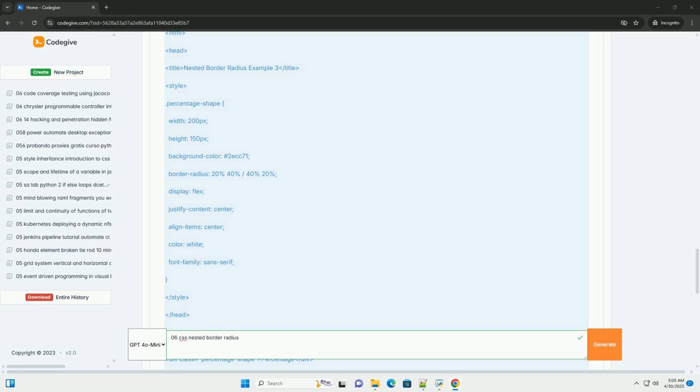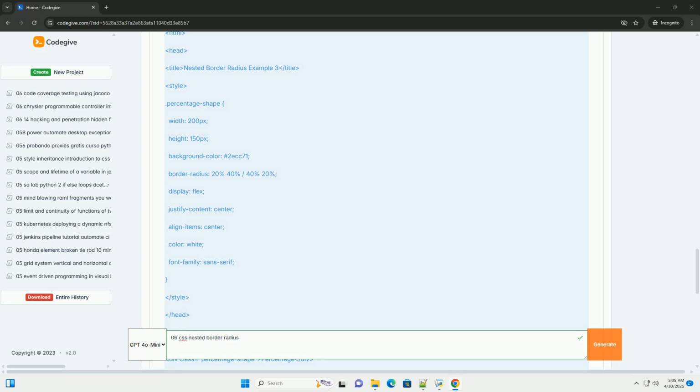Matching values: if you provide fewer than 4 values before or after the slash, the browser will repeat or mirror values to fill in the missing ones, following the same rules as standard border radius with fewer than 4 values. Units: use appropriate units like px, %, em, or rem for your radius values. Percentage values are relative to the width and height of the element.